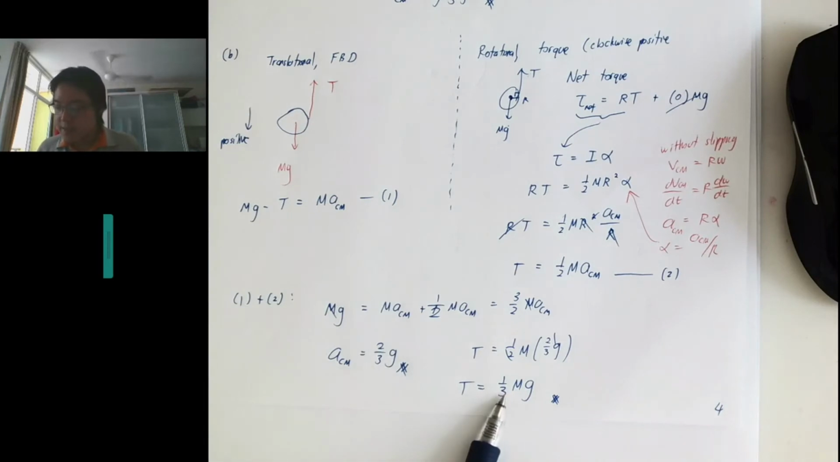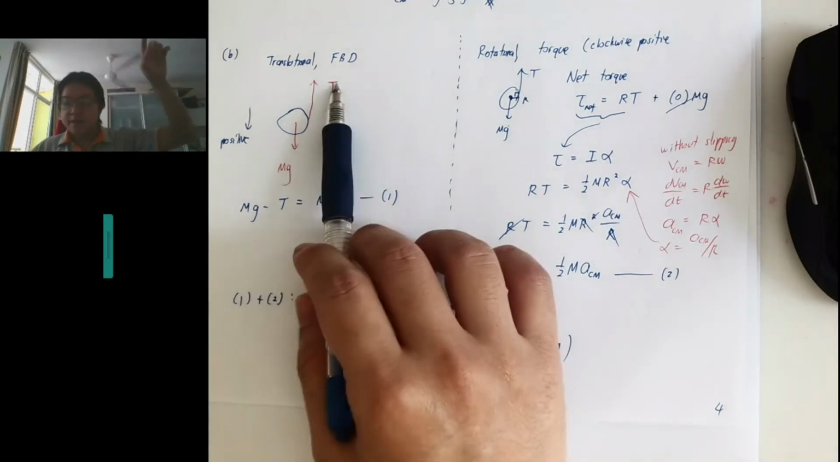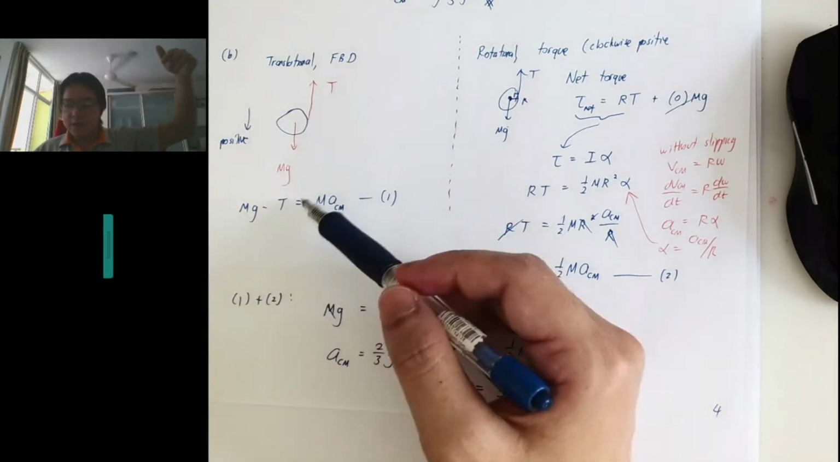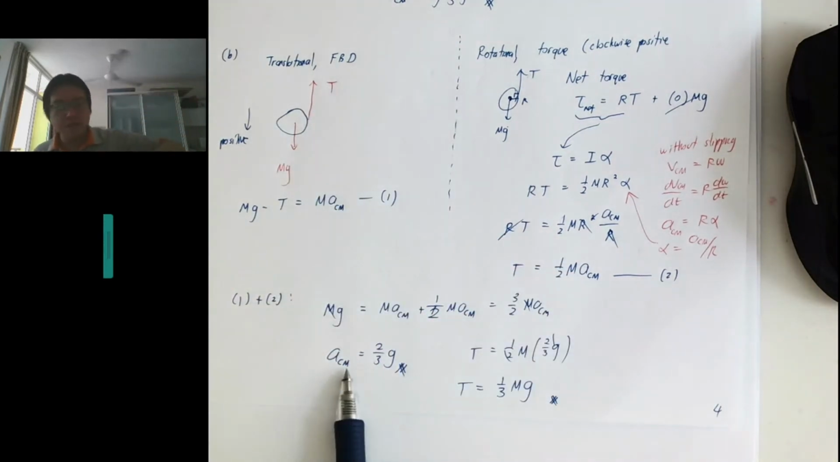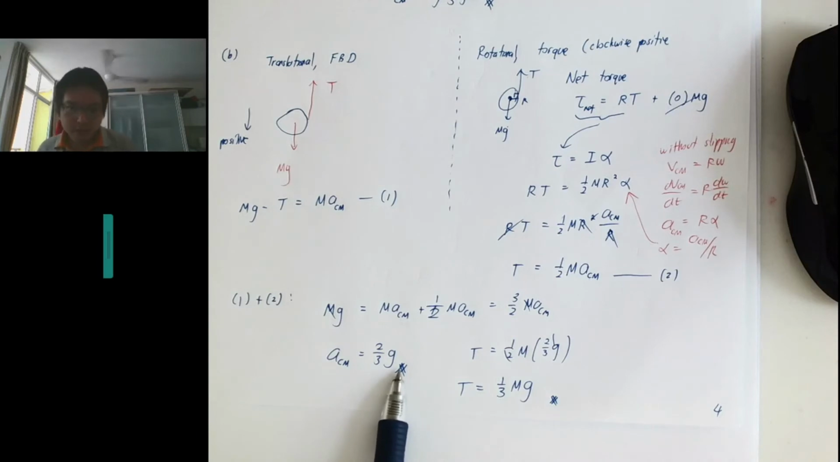And then secondly, the tension is 1/3 mg. So tension is not equal to the weight. That is expected because the net force is non-zero. That's why you get the acceleration, just that the acceleration is not equal to g. Okay, make sense? Any question?